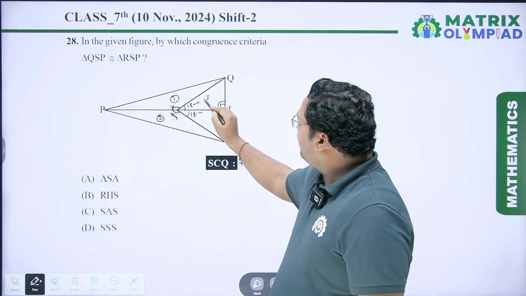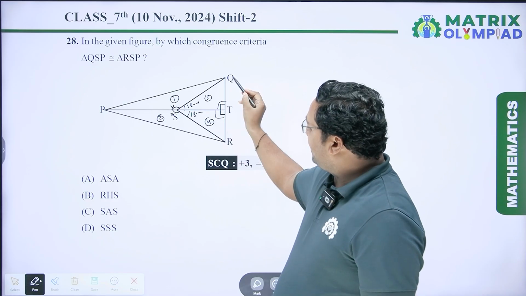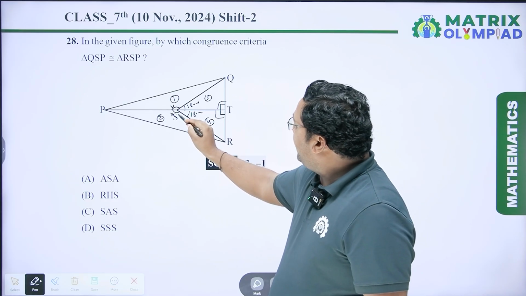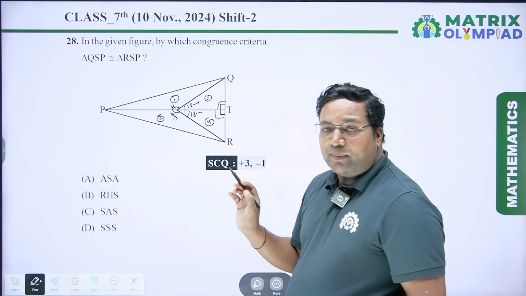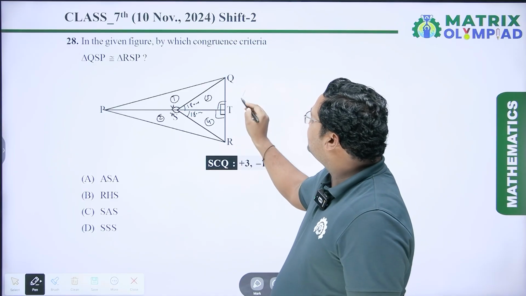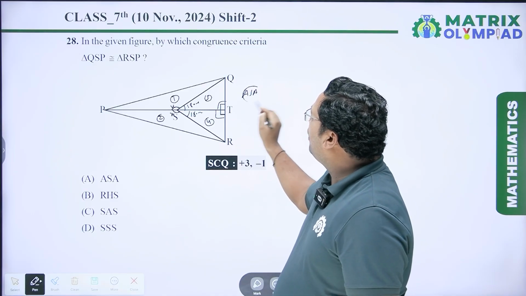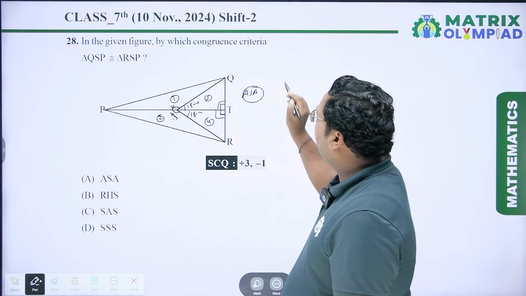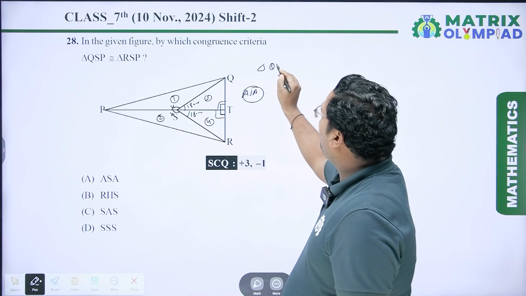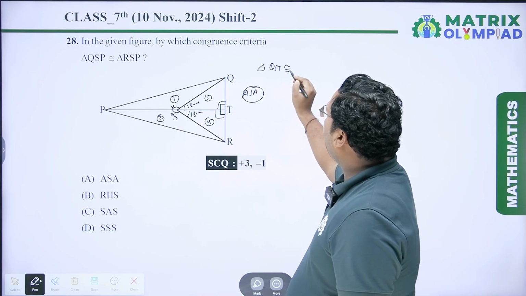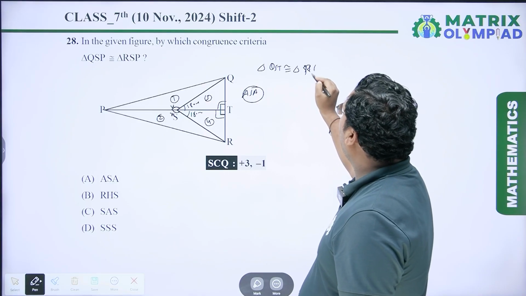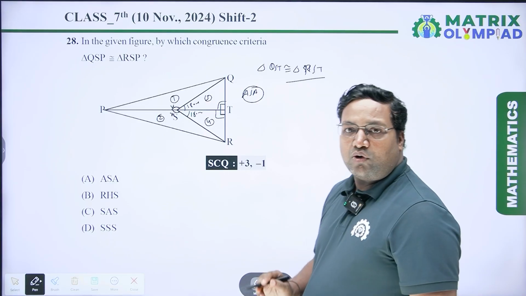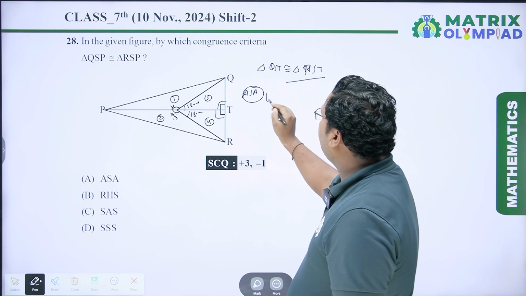So this triangle and this triangle QST is congruent to triangle RST by which criteria? ASA. These triangles are congruent by ASA. Which triangle? Triangle QST congruent to triangle RST. These triangles are congruent. So by CPCT,